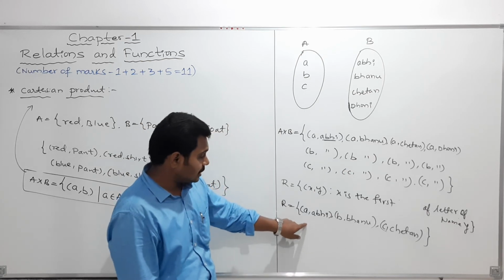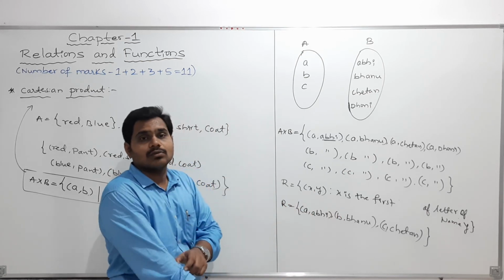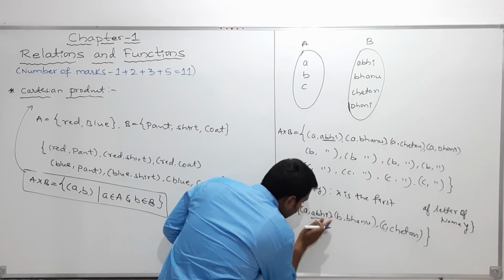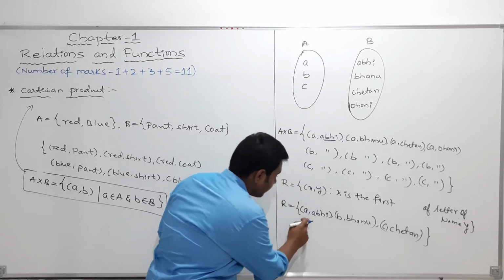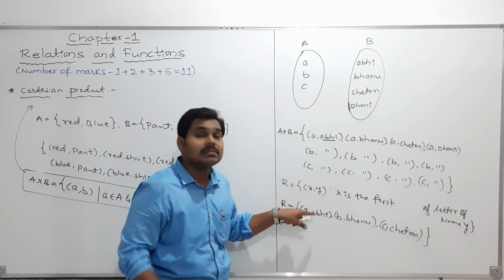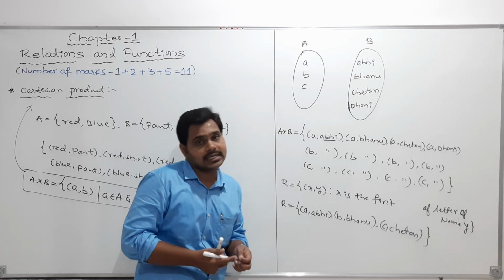So these are the only possible ordered pairs we can take which satisfy the condition. What is the task? The task is that whatever name I have here, the first letter of this name should be the same as this letter. Such ordered pairs we should consider.